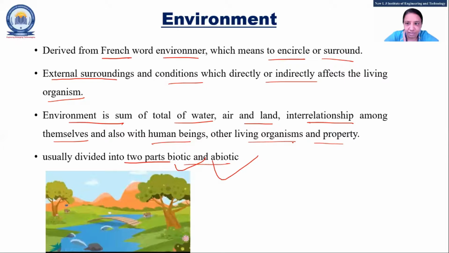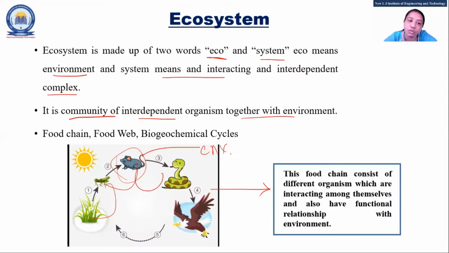And if we ask in three ways, what the environment is, it is the sum of land, water, air, right? And what is the relationship between those things. Clear? Now another thing is biotic and abiotic, if you want to note down in your way, just note down. The environment is biotic and abiotic. Next one. What is biotic? It is about living organisms. Example.